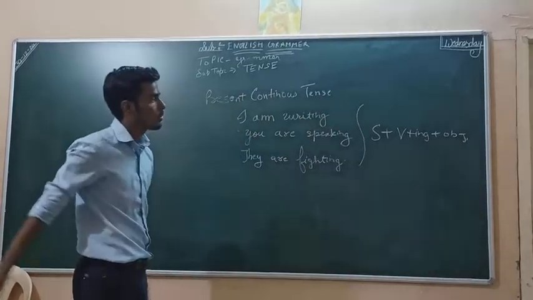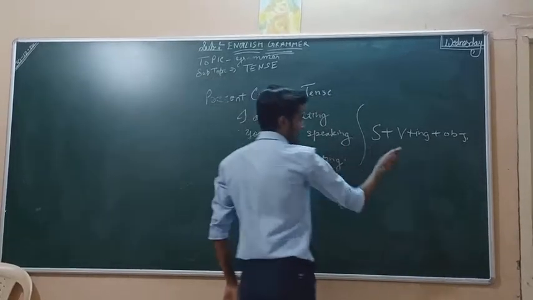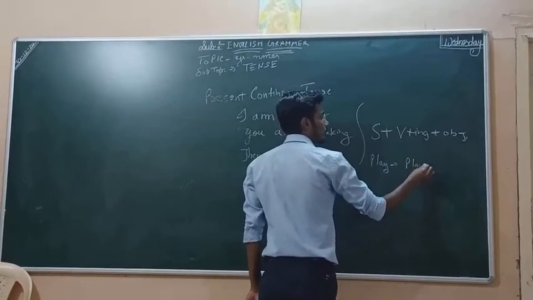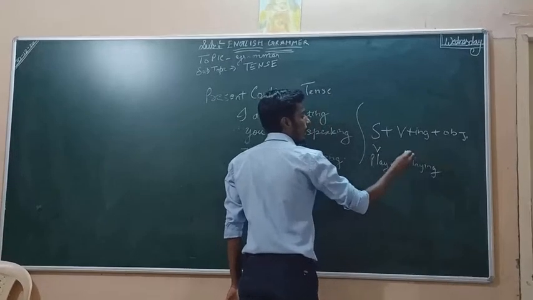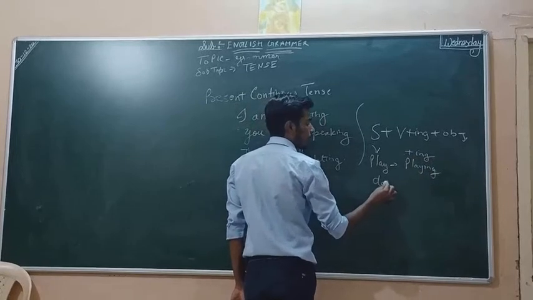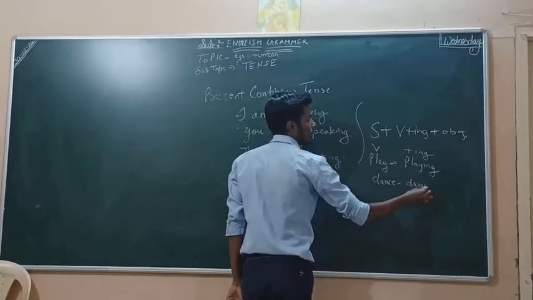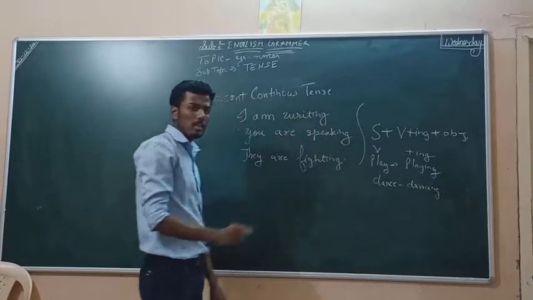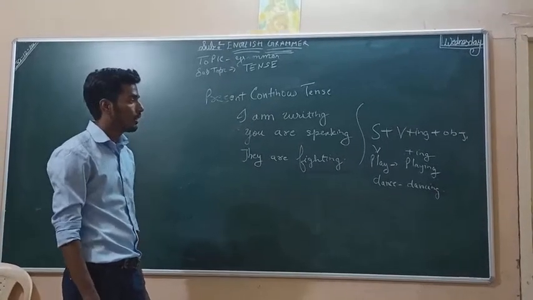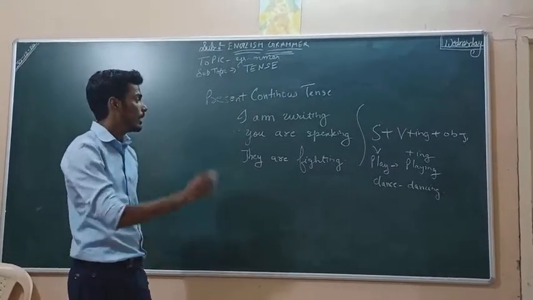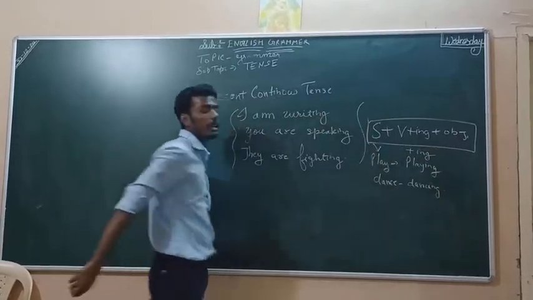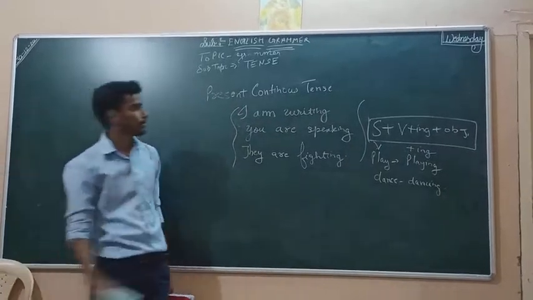You have to apply ing to the verb. Like play becomes playing. Dance becomes dancing. You can apply ing to any type of word. Take sing, singing, throw, throwing, fire, firing, anything. And then you can make any type of sentence using this formula.